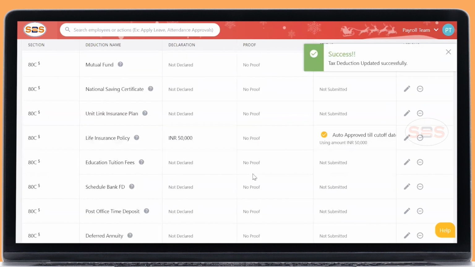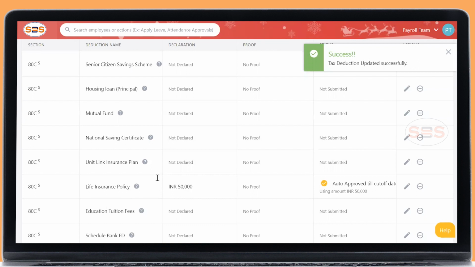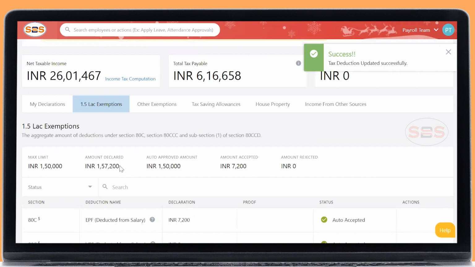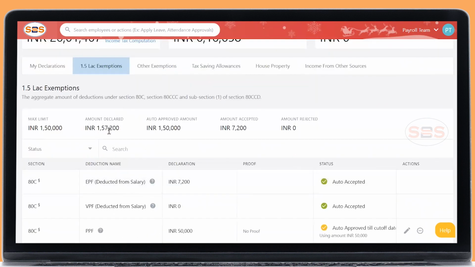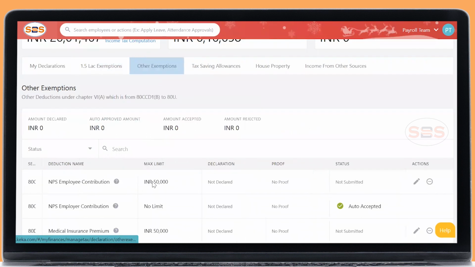Okay, so I have already declared 1.5 lakh, but my actual declaration is 1.572, including the PF deductions. But the maximum amount allowed is 1.5. Now going to other exemptions. These other exemptions will have different sections, with each section having a different maximum limit, whereas the previous sections had only 1.5 lakh as the total exempted amount.